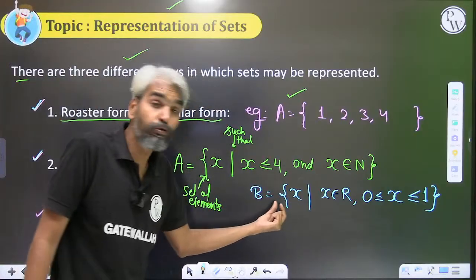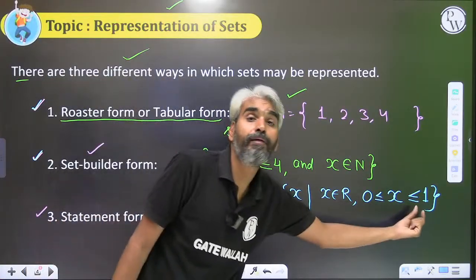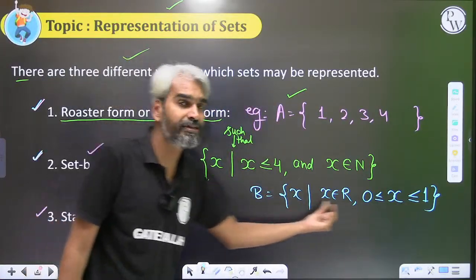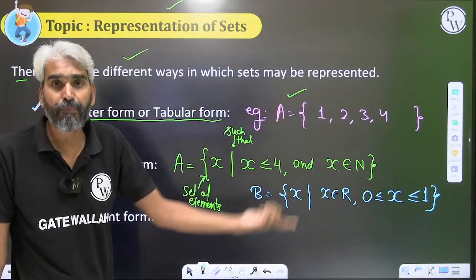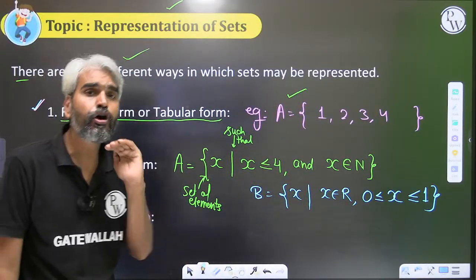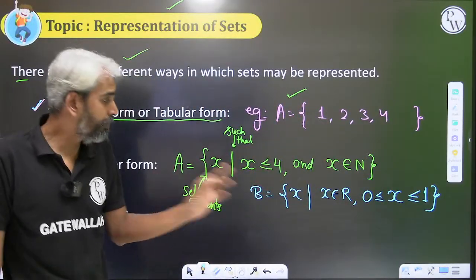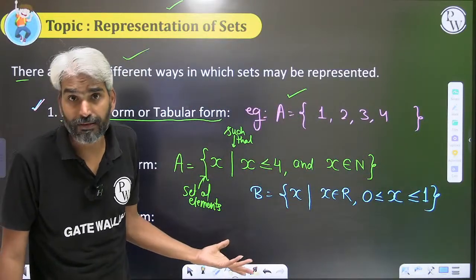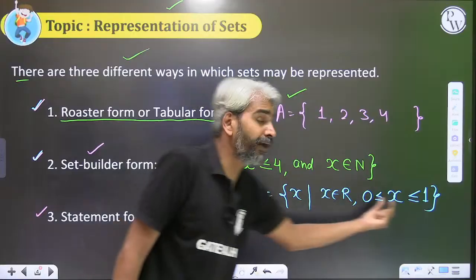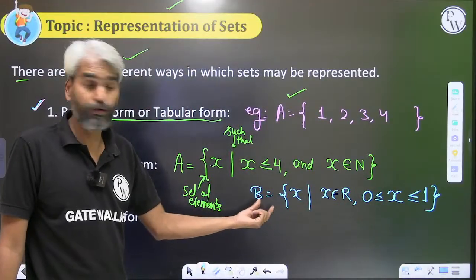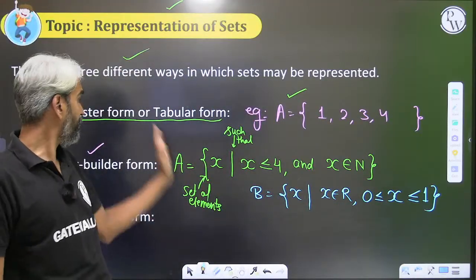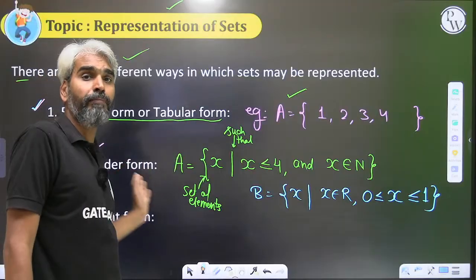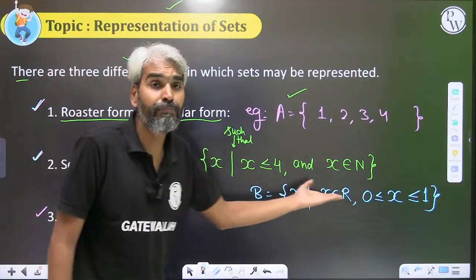But if I try to represent all these real numbers in the roster form, will it be possible? Can I list all infinite real numbers between 0 and 1 in a set? No sir, it will not be possible. So getting the idea that sometimes it may not be possible to represent a set in the roster form, but it may be possible to represent that set in the set builder form.